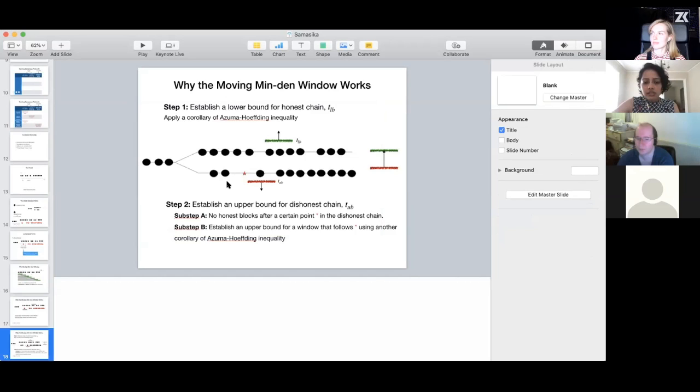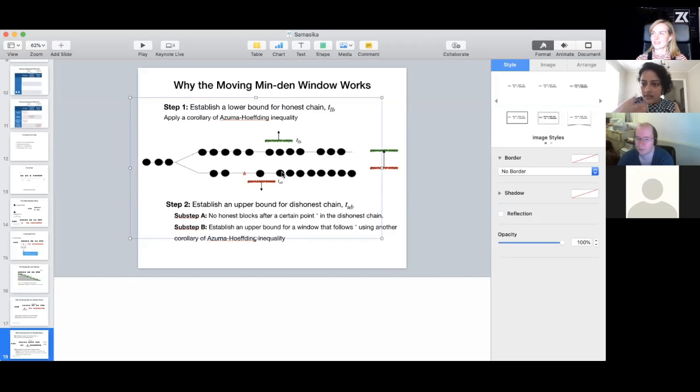And then we say that consider the case that the number of blocks here is greater than the number of blocks here, right? Case 1, number of blocks here is greater than the number of blocks here. In that case, if there is an honest block here, we'll arrive into a contradiction. How do we arrive into a contradiction? So there is an honest block here, there is an honest block here, and there are a lot of blocks here.